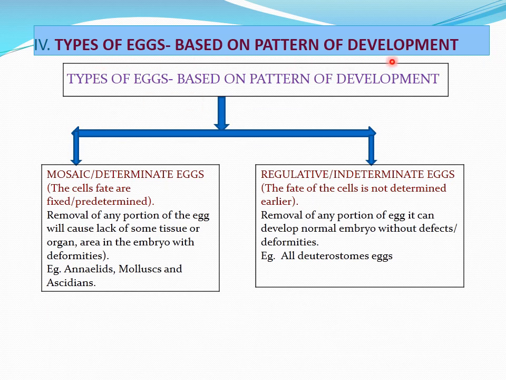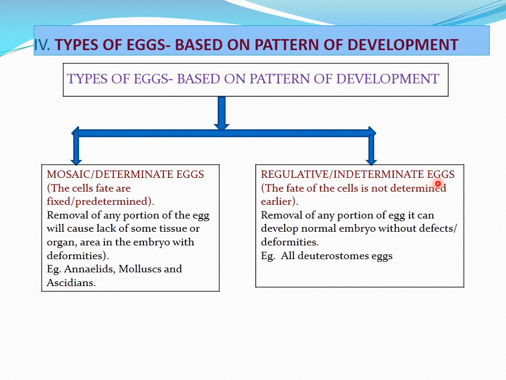Types of eggs based on pattern of development. Based on pattern of development, the eggs are classified into two types. They are the mosaic or determinate eggs, and the second one is the regulative or indeterminate eggs. In mosaic or determinate eggs, the cell's fate is fixed or predetermined. That means removal of any portion of the egg will cause some tissue or organ area in the embryo to have deformities. Examples, eggs of annelids, mollusks and ascidians.